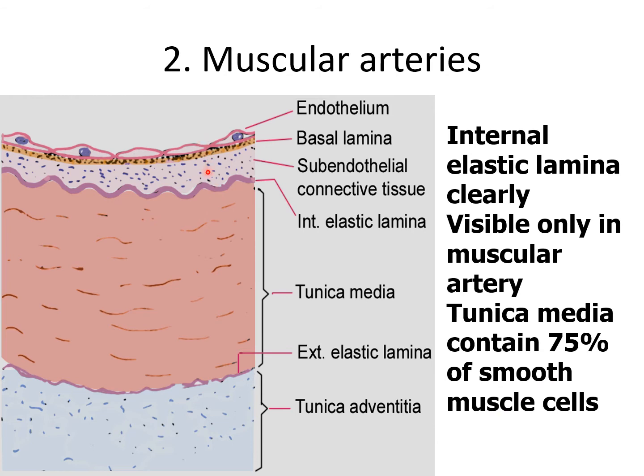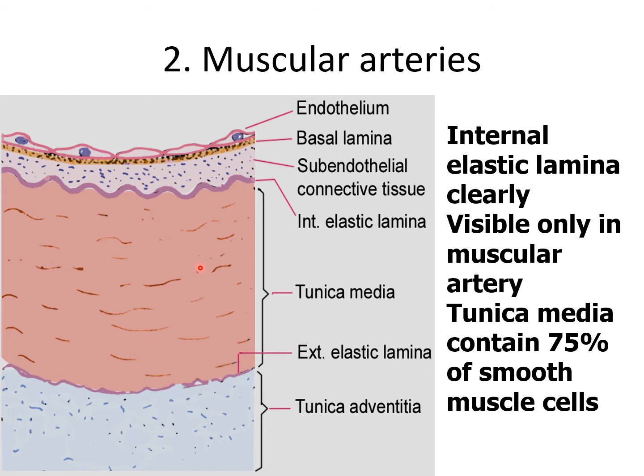The intima contains the endothelium, basal lamina, subendothelial connective tissue, and internal elastic lamina. This internal elastic lamina is clearly visible in the muscular artery. The tunica media contains smooth muscle cells and a lesser amount of elastic fiber. So these are the basic features of the muscular artery. The muscular artery has more smooth muscle fibers in the media than elastic fibers.